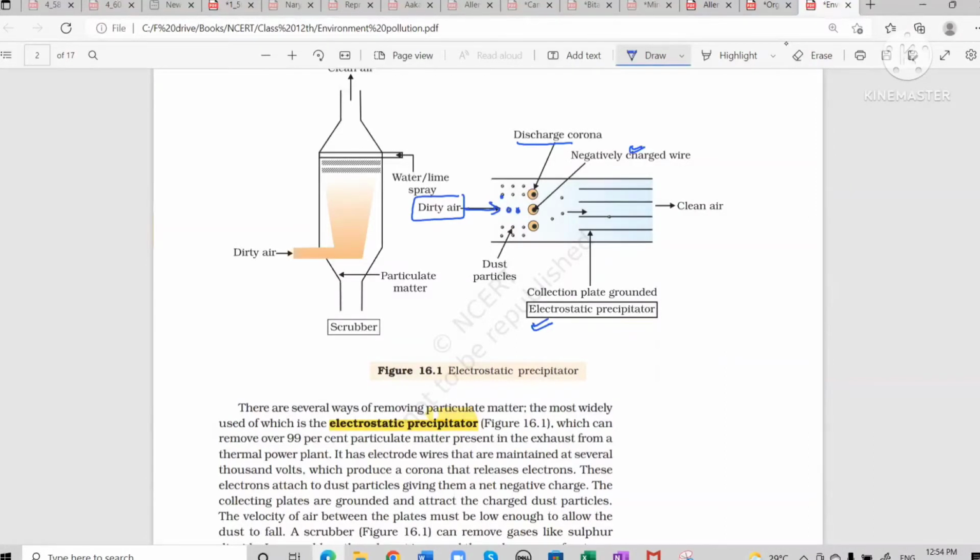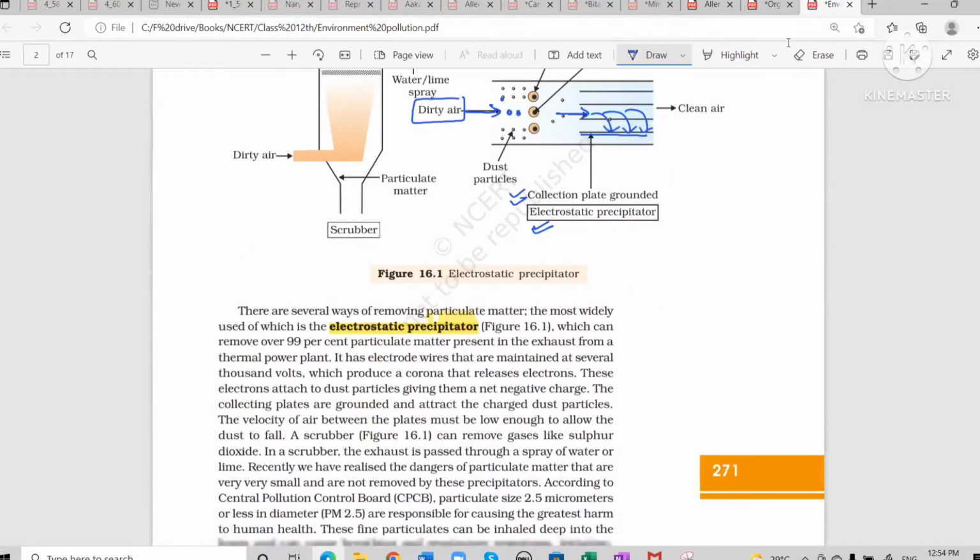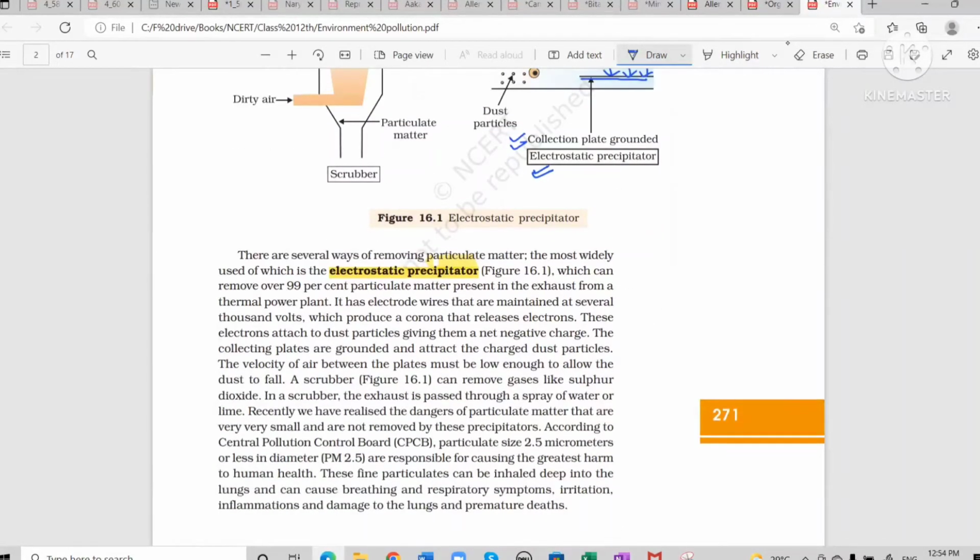This is the ground plate, in which what we are doing is, after these dust particles acquire charge, we will allow them to move very slowly so that these particles will fall down. If they have acquired the charge, they will fall down. So this is the collection ground plate. So here what is going on, your electrostatic precipitator helps to remove 99% of particulate matter, which is coming from the exhaust of the thermal power plant.